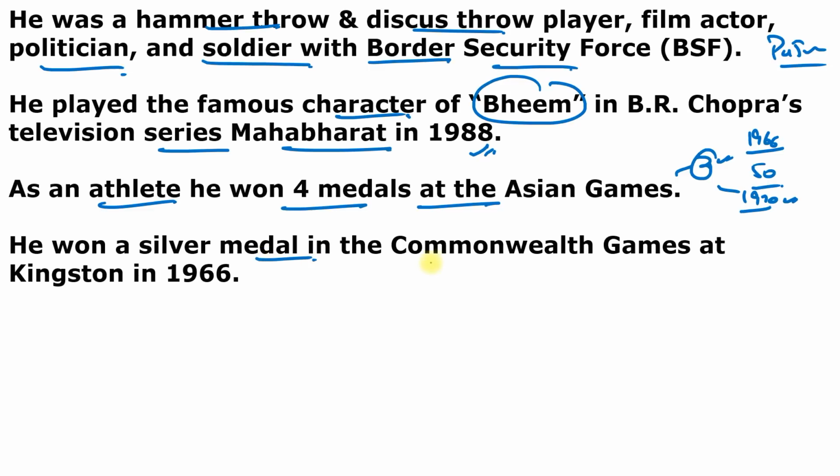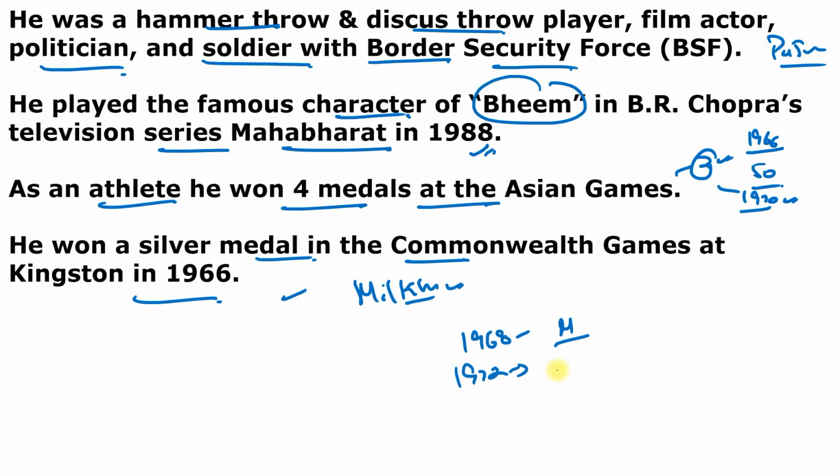He also won a silver medal in the Commonwealth Games at Kingston in 1966 and became the second Indian player after Milkha Singh to win a medal for India in the Commonwealth Games. So he won the silver medal in the Commonwealth Games in 1966. He also competed in 2 Olympics: the 1968 Mexico City Olympics and the 1972 Germany Olympics.